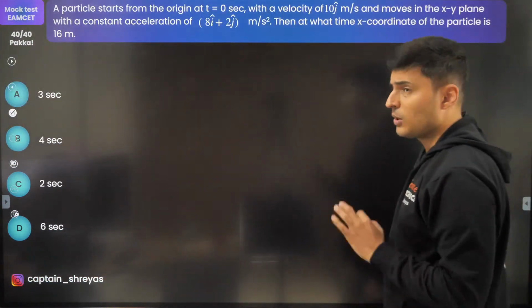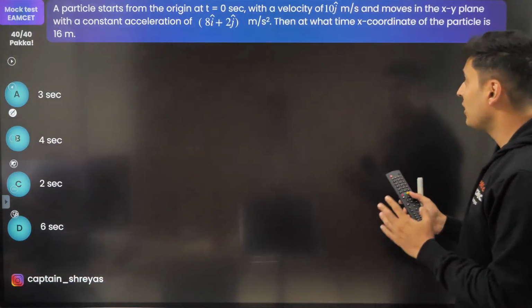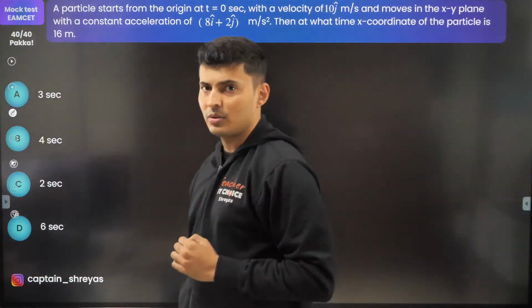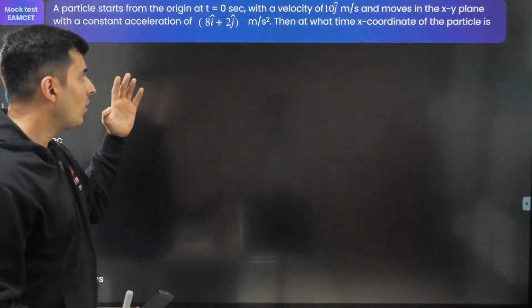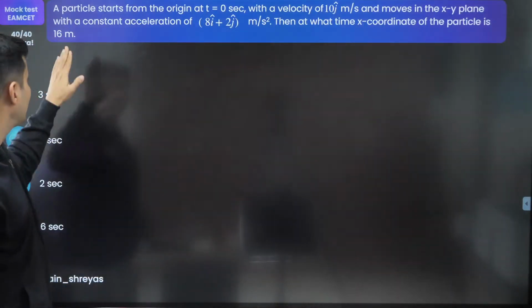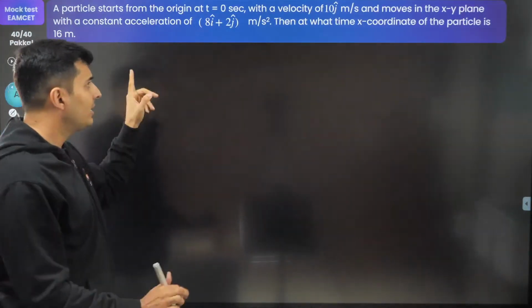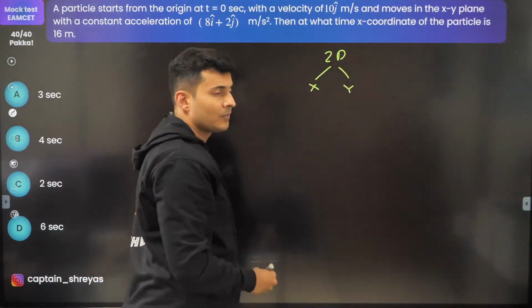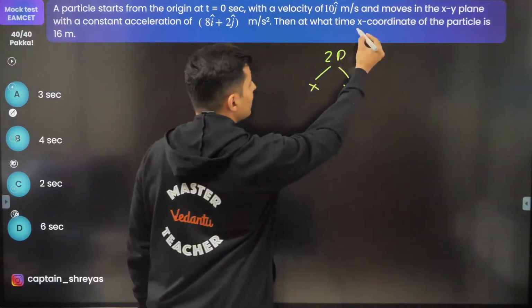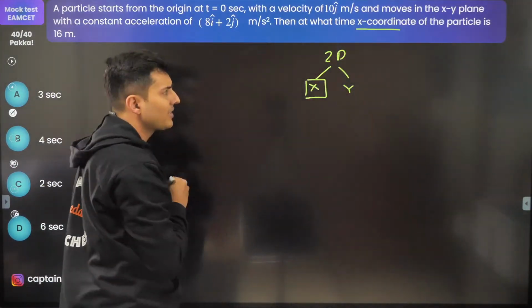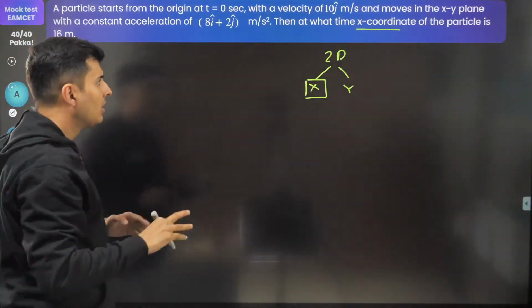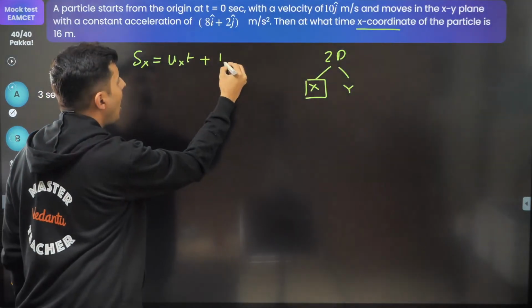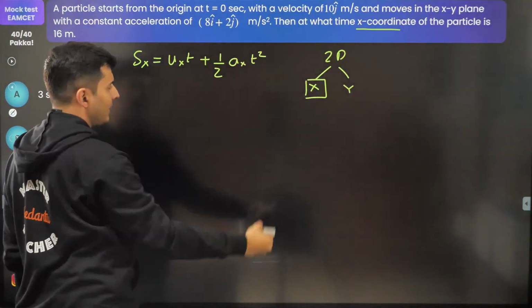A particle starts from rest at the origin, with a velocity of this much, and moves in the xy plane with constant acceleration 8i plus 2j. The question is, after what time will the x coordinate of the displacement be 16 meters? Whenever you see a 2D motion problem, you can split it into x and y coordinates. The question is all about the x coordinate, so focus only on the x components. The displacement formula S will be ut plus half at square.